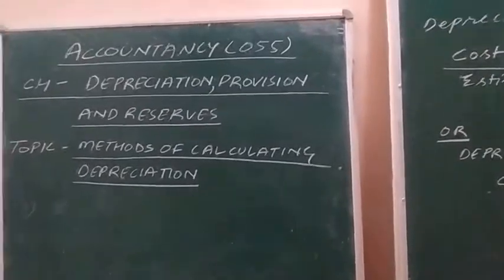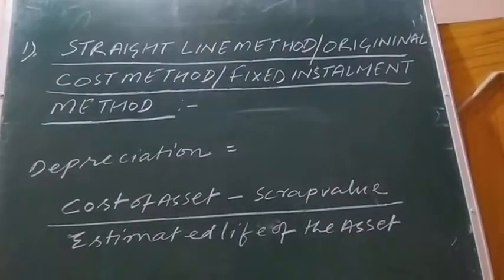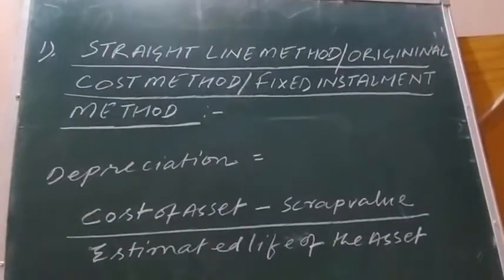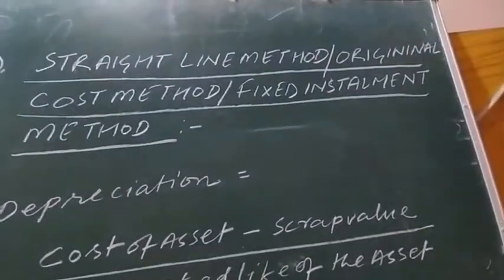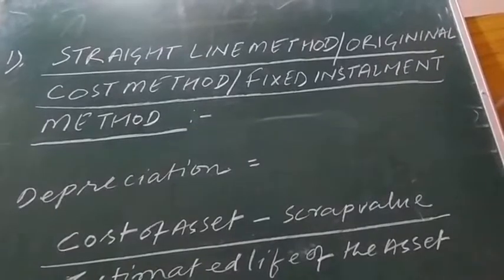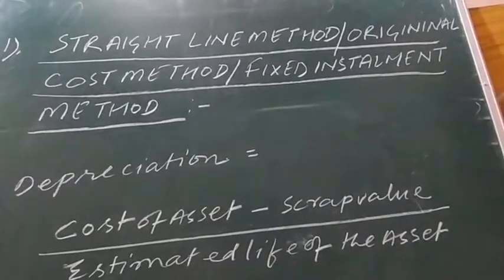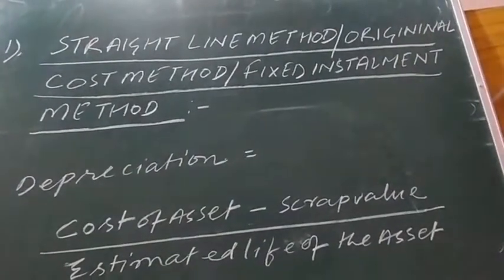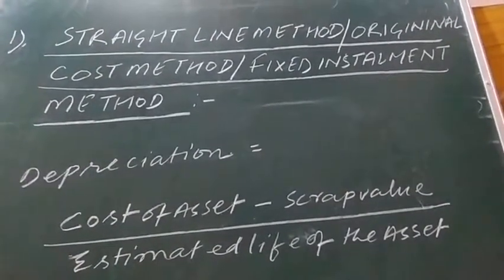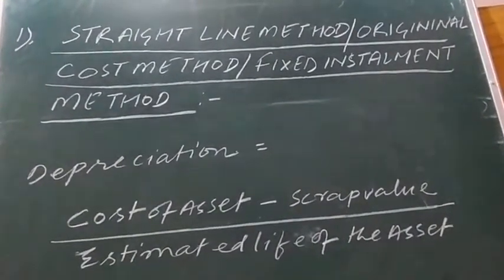The very first method is known as the straight line method, or original cost method, or fixed installment method. As the name suggests, the same amount of depreciation is being charged on the asset, straight line.